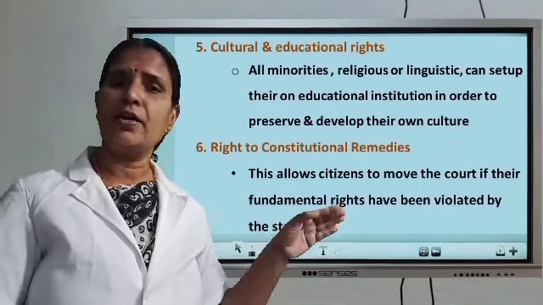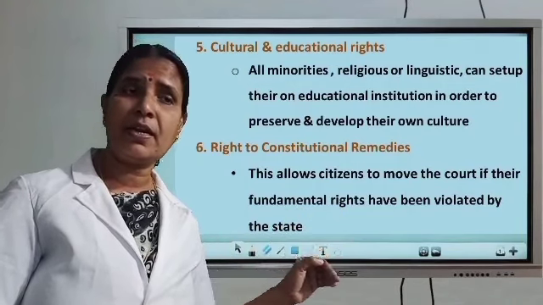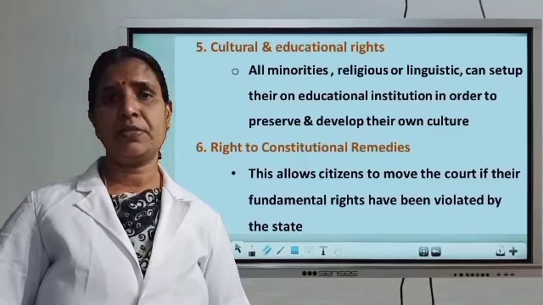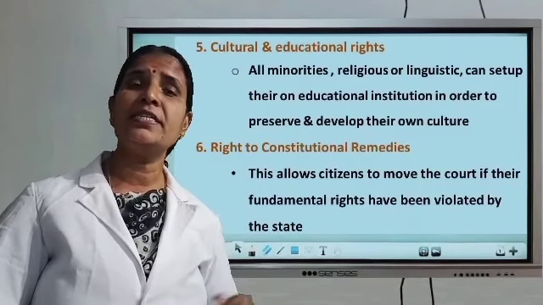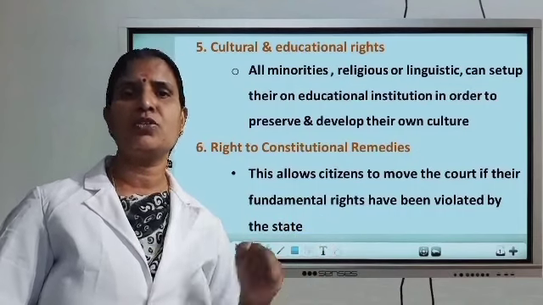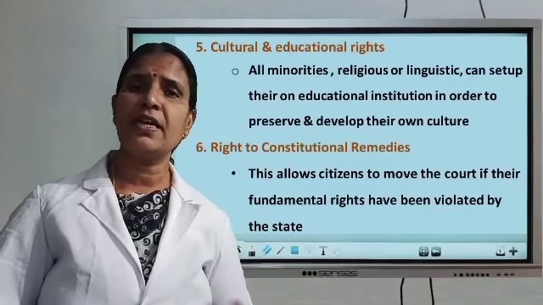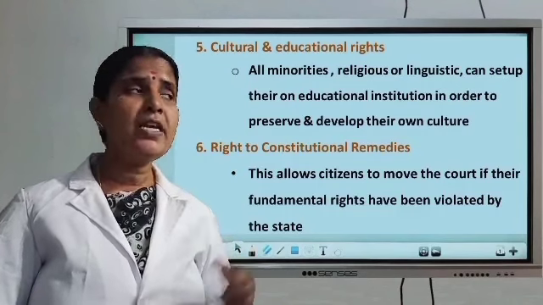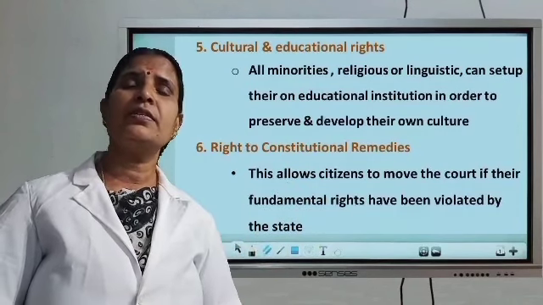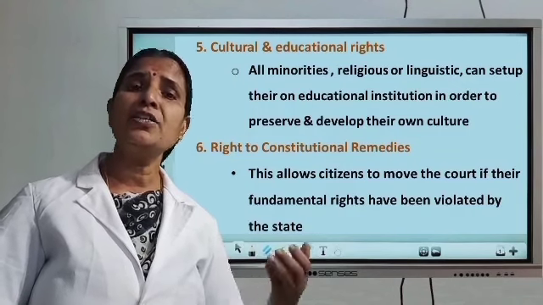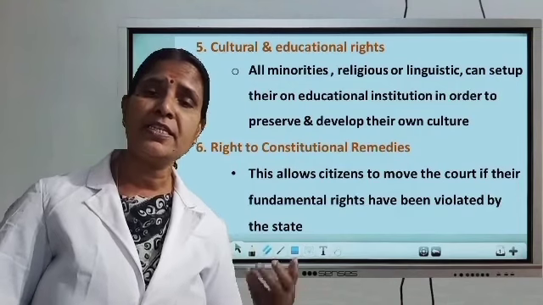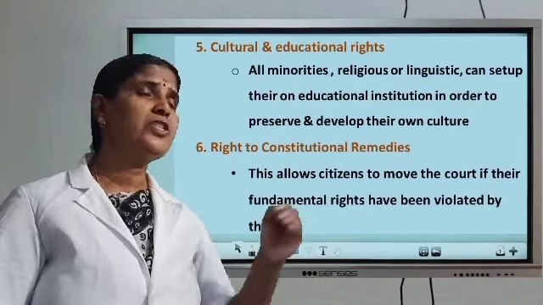And the last, the sixth fundamental right, is the right to constitutional remedies. Dr. Ambedkar described it as the heart and soul of the Indian Constitution. Why did he say that? Because as per this right, citizens have the right to approach the court if their fundamental rights have been violated by the state.